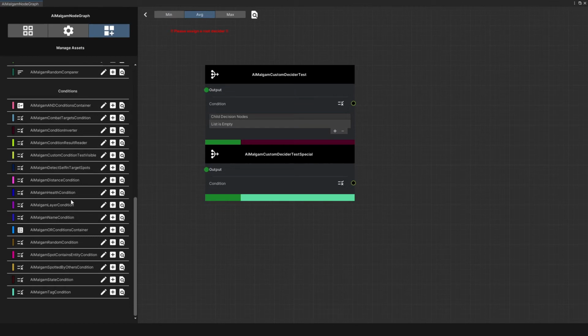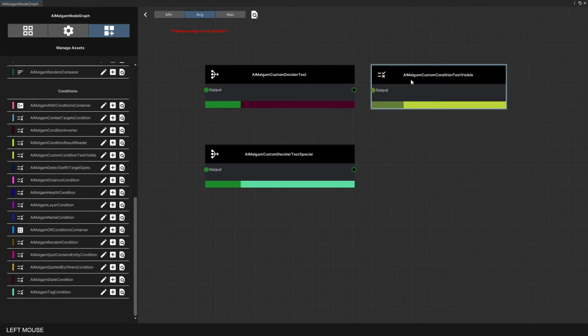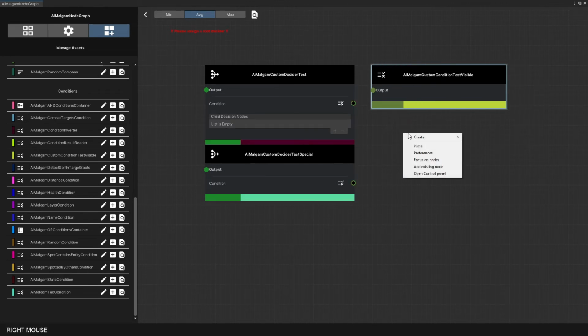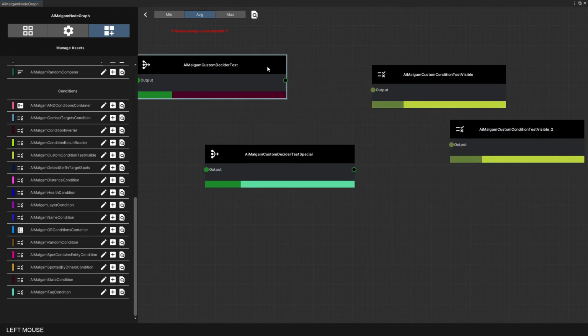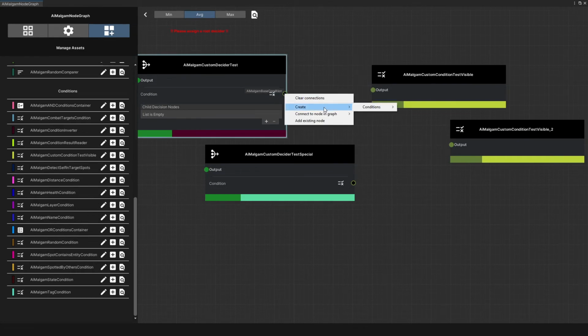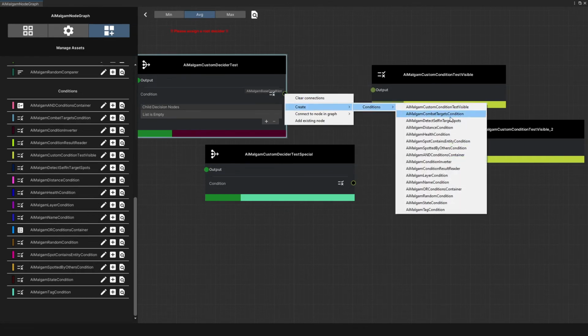Our newly generated custom condition is also accessible via the Manage Assets side panel. You can work with your custom node settings like with any other existing node. You can connect them, move them around, delete them, change their settings, basically the same as with any other node.